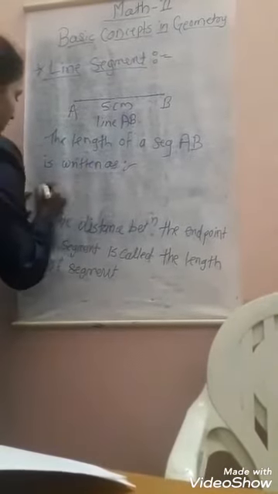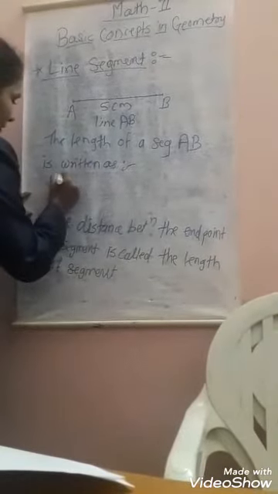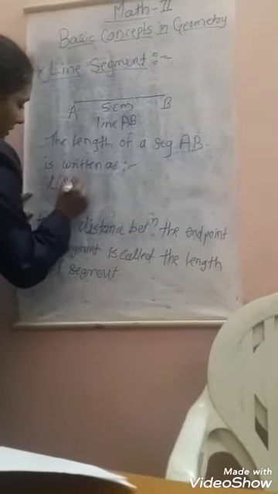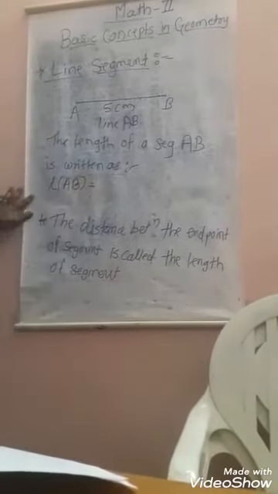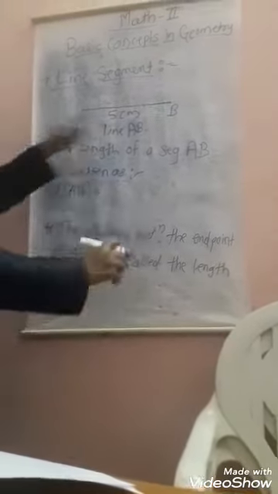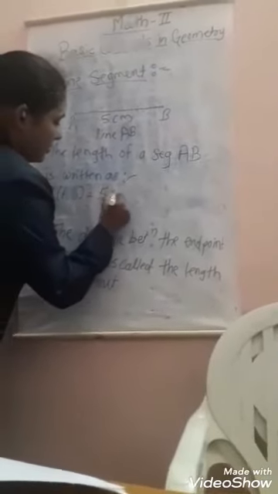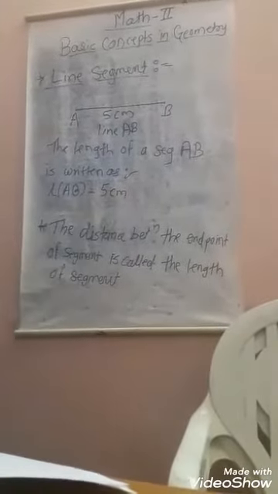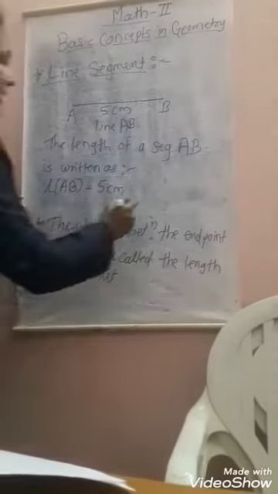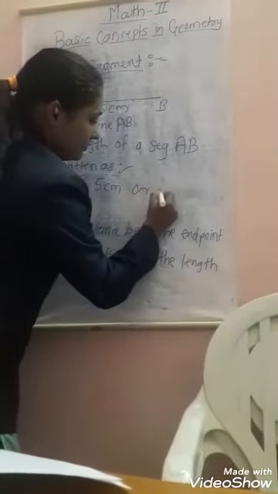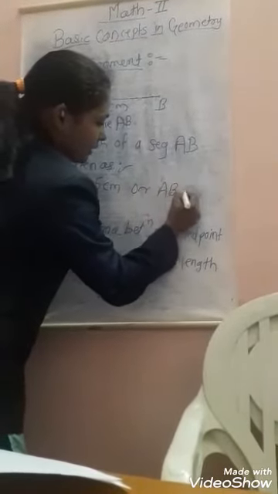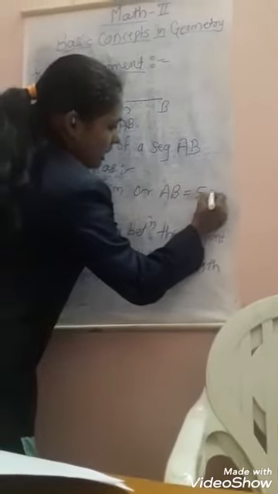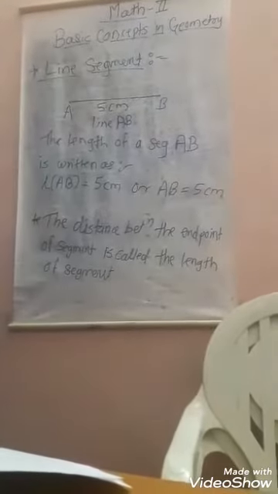So length of AB is equal to 5 centimeter, or we also write AB equal to 5 centimeter.